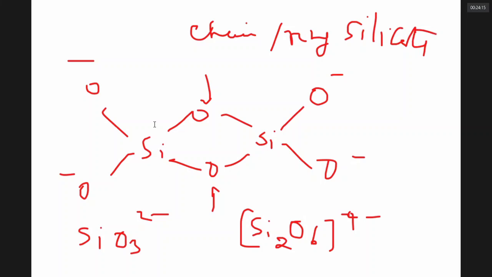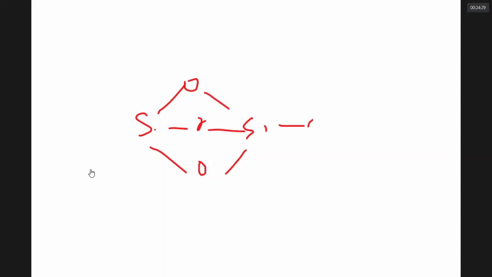Chain silicate or ring silicate. Very rarely, 3 oxygens are shared. When 3 oxygens are shared, each silicon is bonded to a free oxygen. Si2O5 2-. This is called sheet silicate.